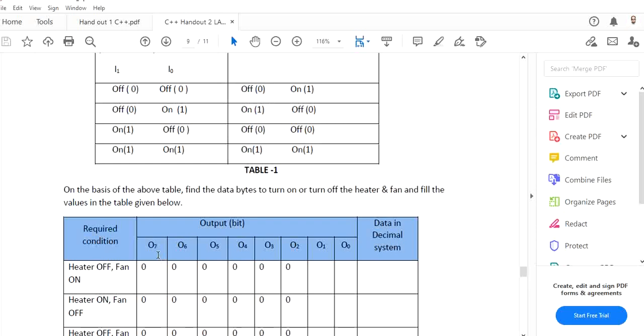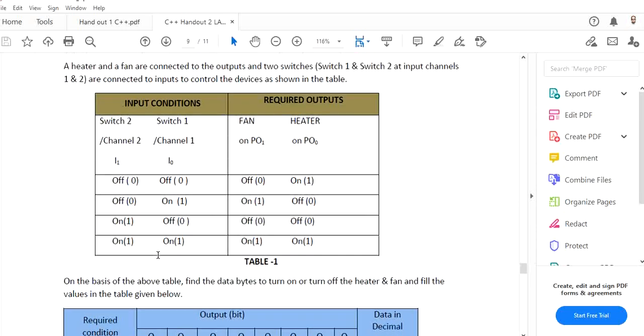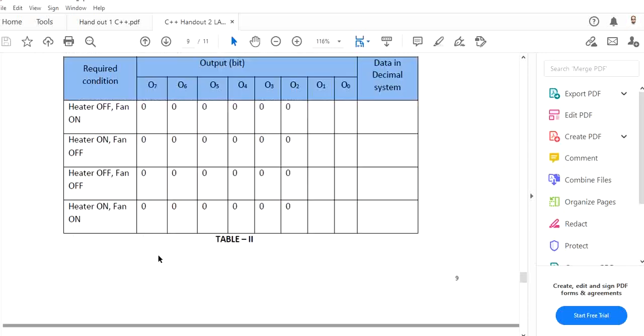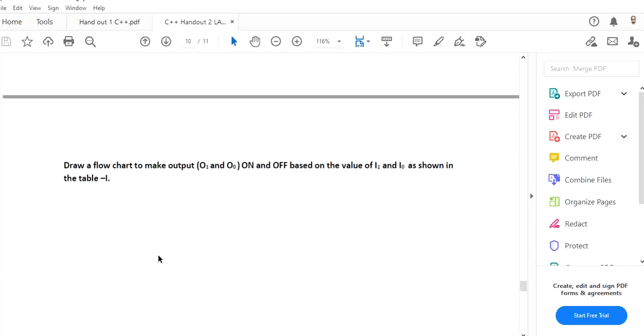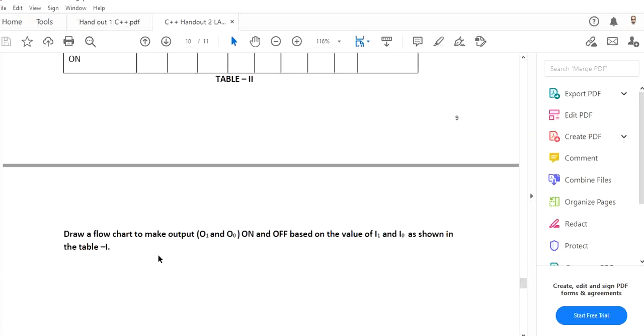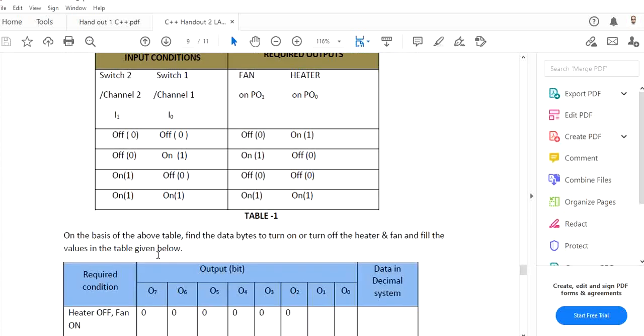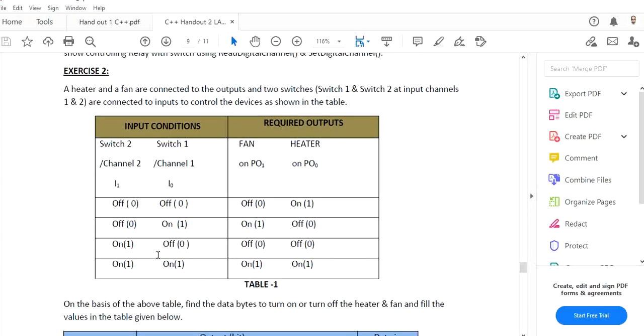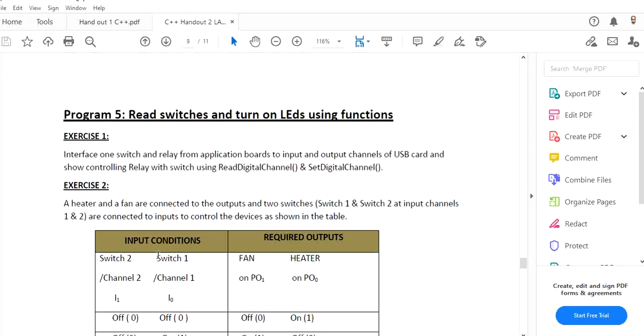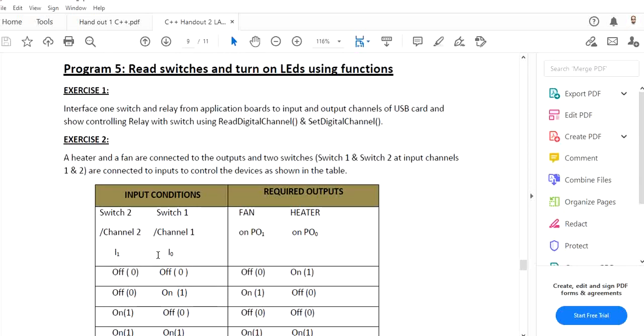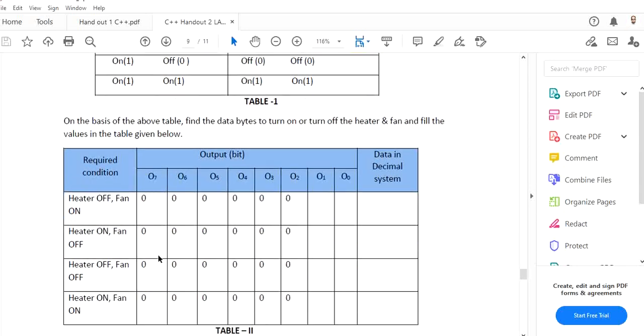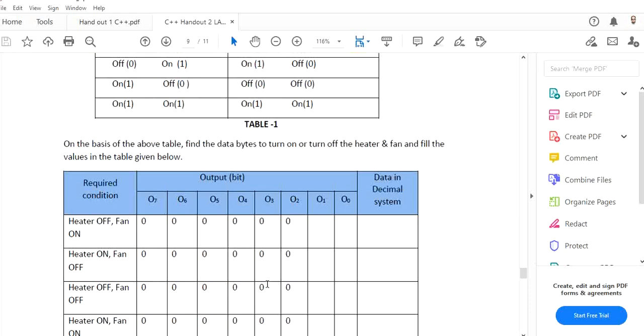So this is very, very important. You have to understand that you don't have the input from the keyboard, you have the input from the switches. Clear? Okay, so you will make the output based on the input. So here you will use two functions, read digital channel 1, read digital channel 2, whatever, or you can use read all digital, but I will recommend to use read digital channel.